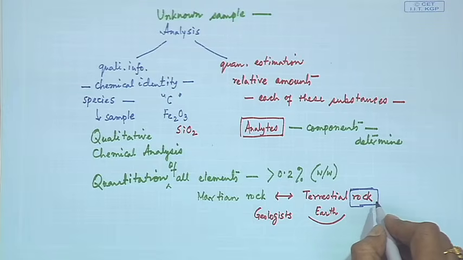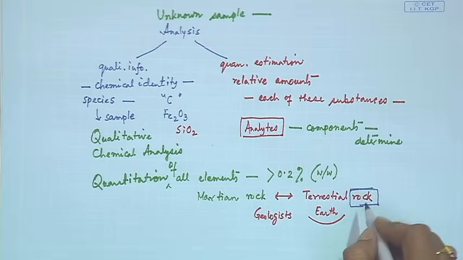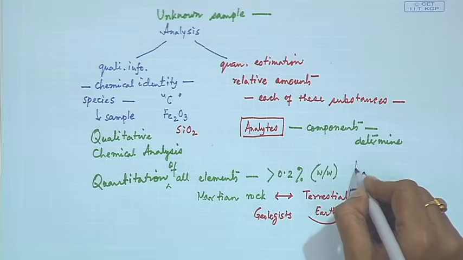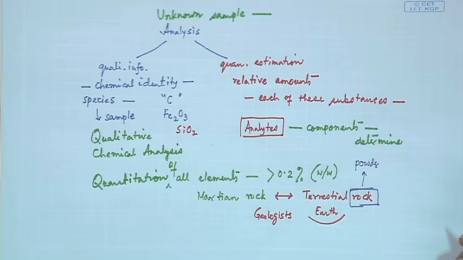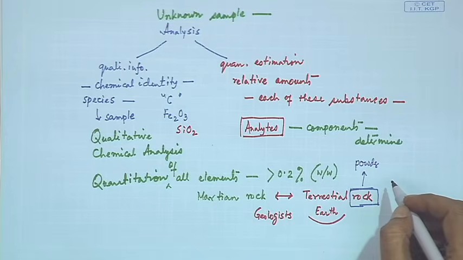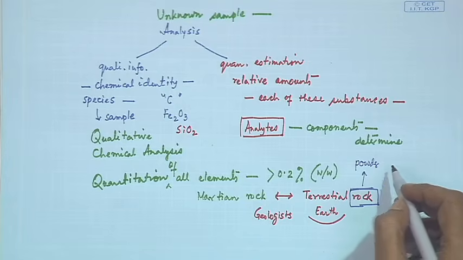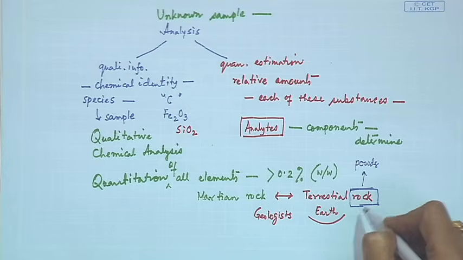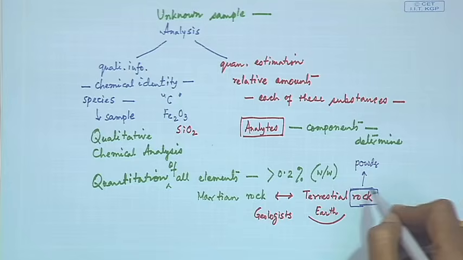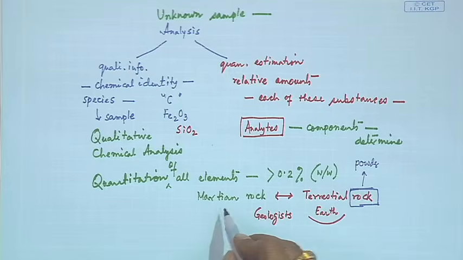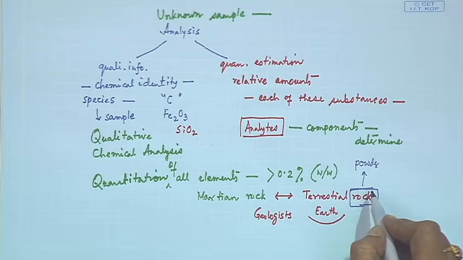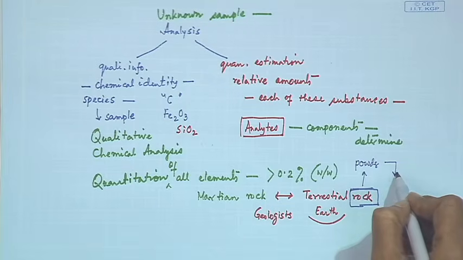If we have the rock sample and it is given to you in powder form, it is like any unknown sample that we get and can analyze from our school days, in our colleges, in the laboratory classes. The only thing is that the origin is different. So, rock samples, whether a terrestrial rock or a Martian rock, you make it powder. So, this powder we can analyze.